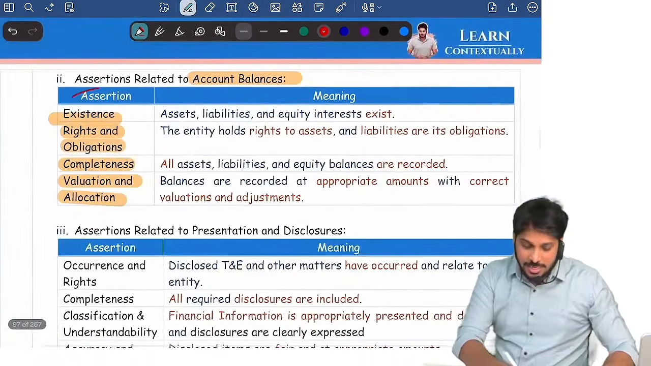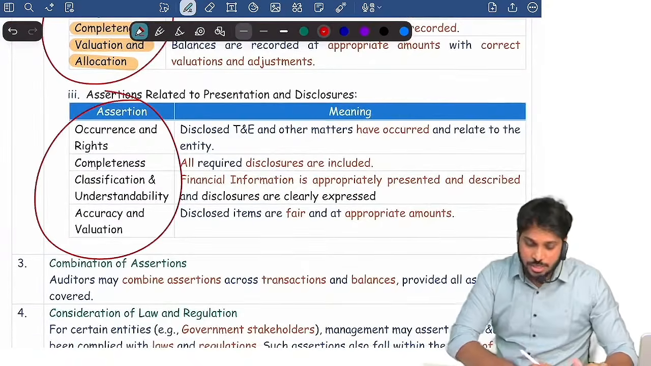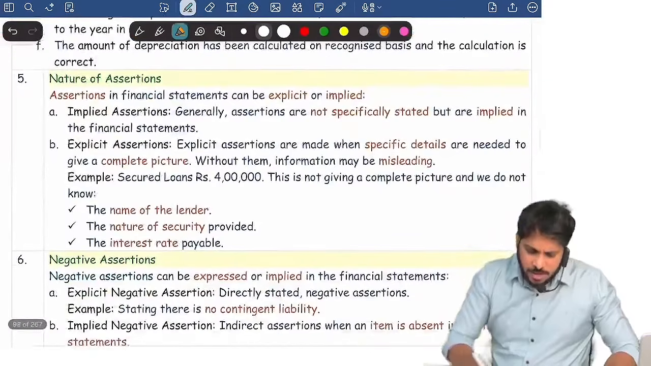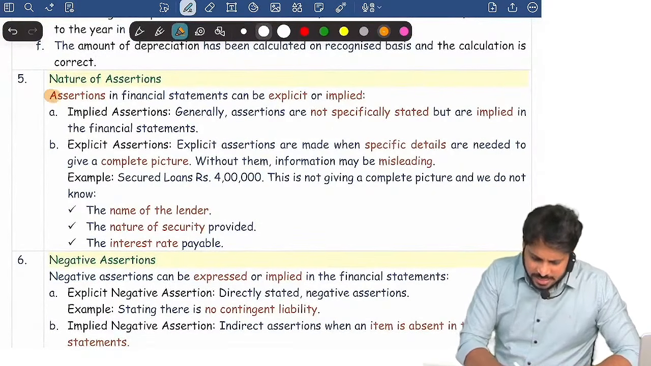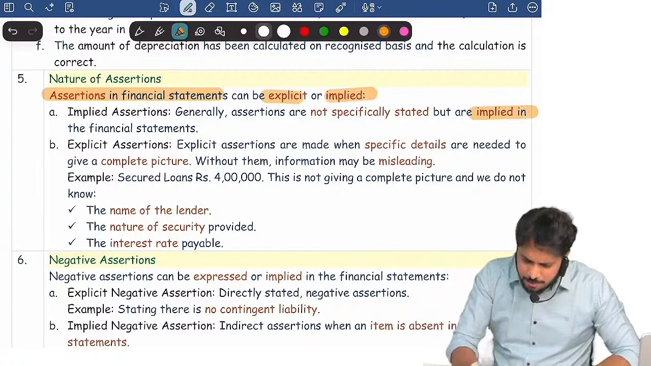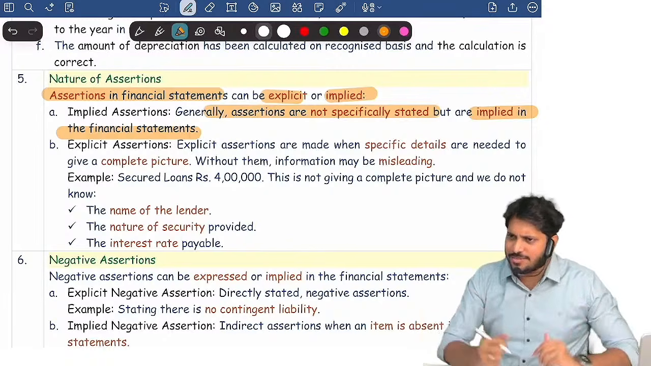For balance sheet items, the auditor has to obtain evidence for these 4 assertions. For presentation and disclosure, he should obtain evidence for these 5. So what is the nature of assertion? Tell me, what is the nature of assertion? Assertions in financials can be either explicit or implied, but mostly they are implied. Generally, assertions are not specifically stated, but they are implied.